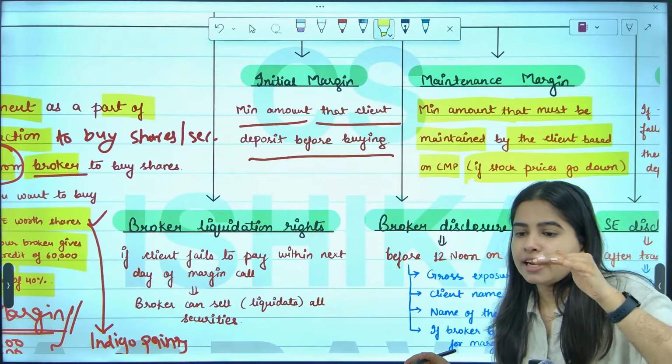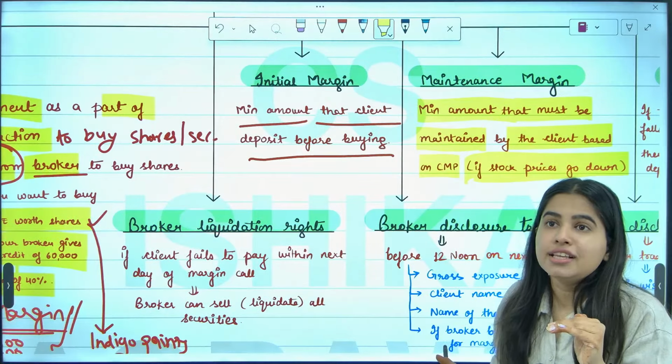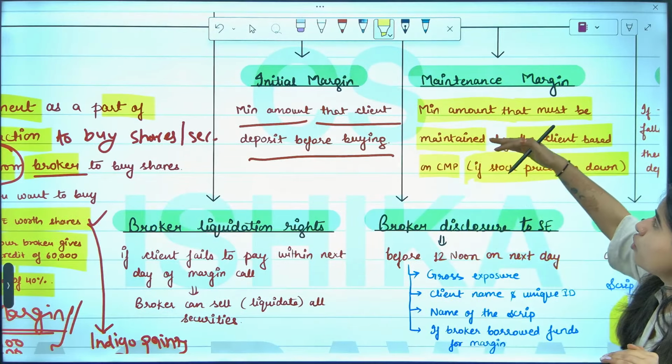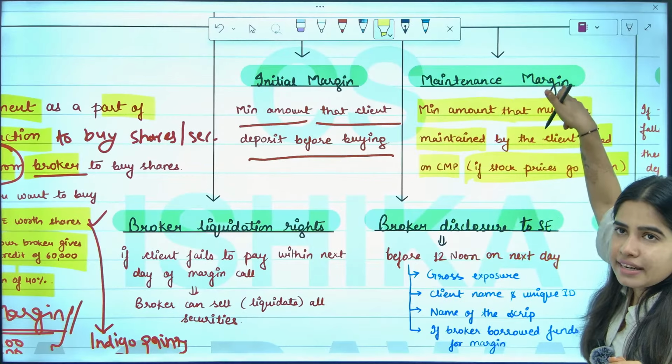On the basis of current market price, your 1 lakh became 90,000, so value of your investment reduced by 10,000. Now that 10,000 you have to pay again as a maintenance margin.